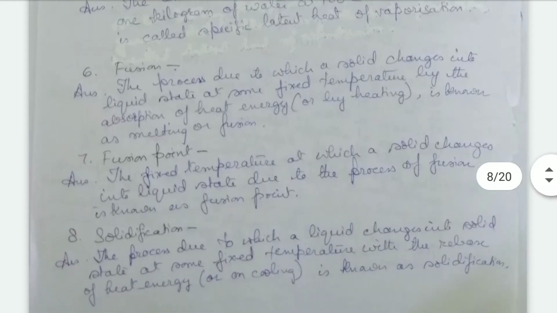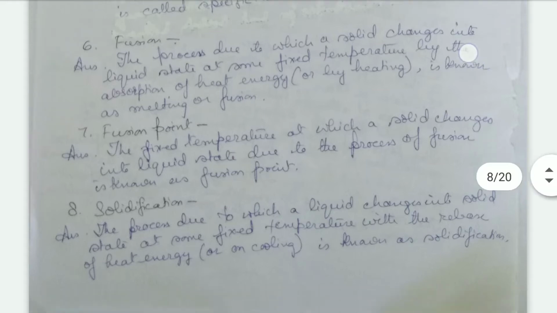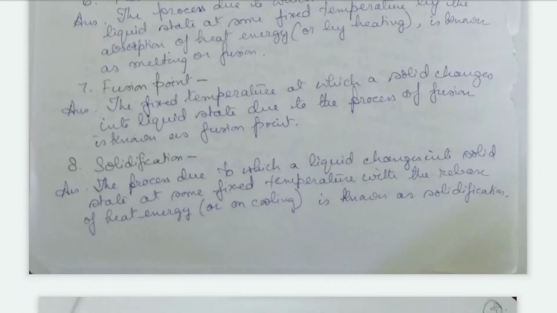Then fusion, the process due to which a solid changes into a liquid state at some fixed temperature by the absorption of heat energy or by heating, that is known as melting or fusion. Then fusion point, the fixed temperature at which a solid changes into its liquid state due to the process of fusion.